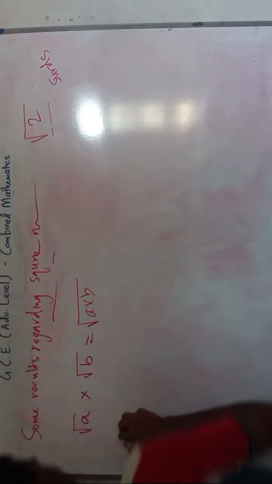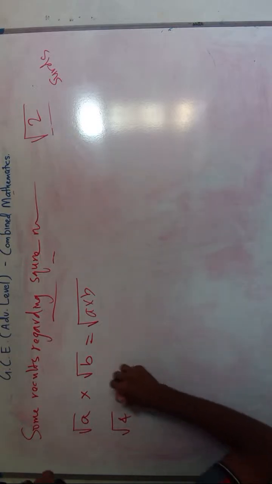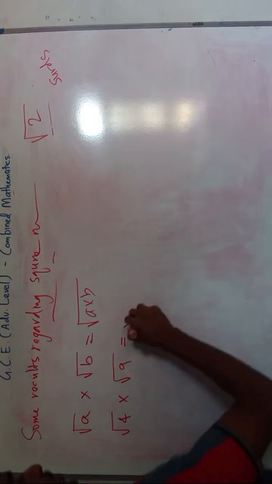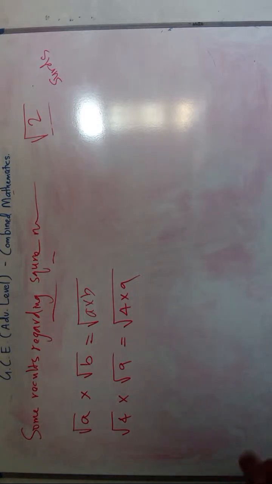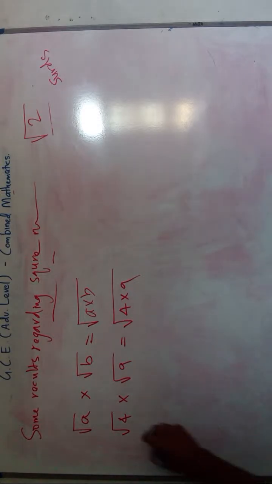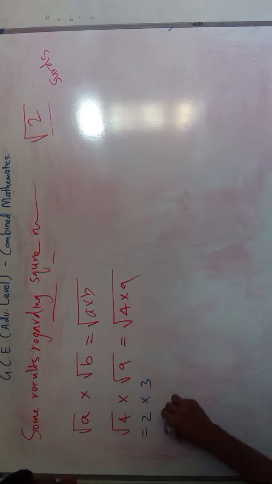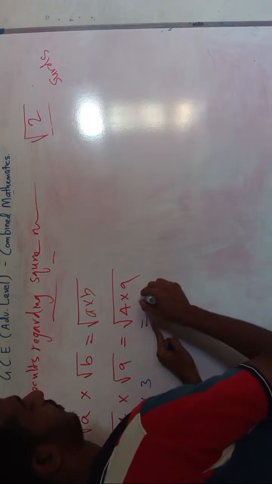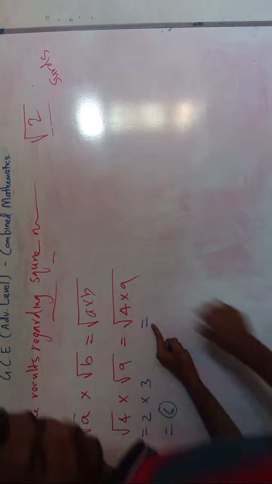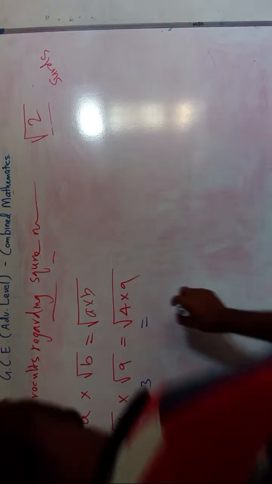For example, let's take a perfect square: the square root of 4 times the square root of 9. This can be written as the square root of 4 times 9. Now let's check if this is correct. Verification is very important in mathematics. So the square root of 4 is 2, and the square root of 9 is 3. So 6. Now the LHS is 6. Now what is the right side equal to?